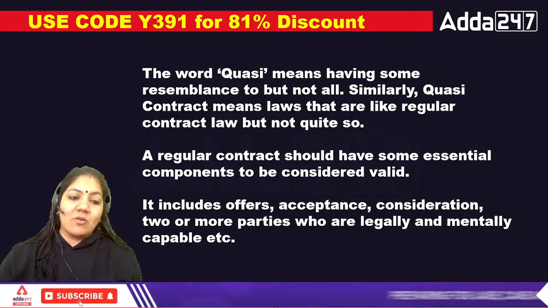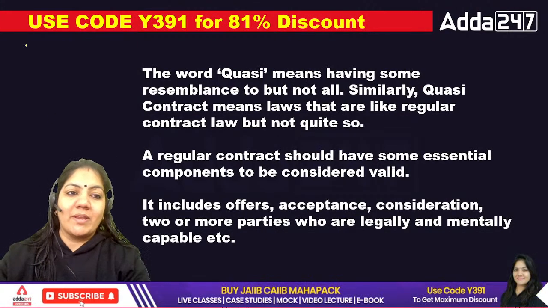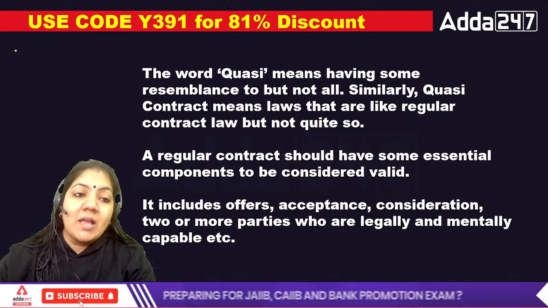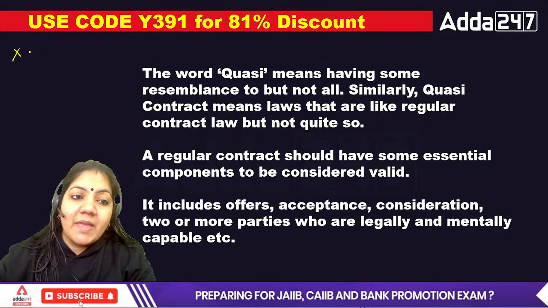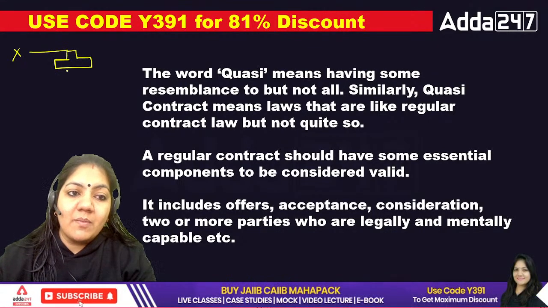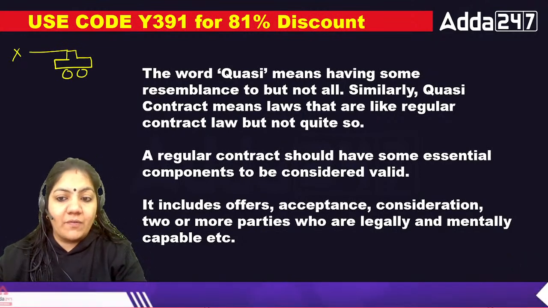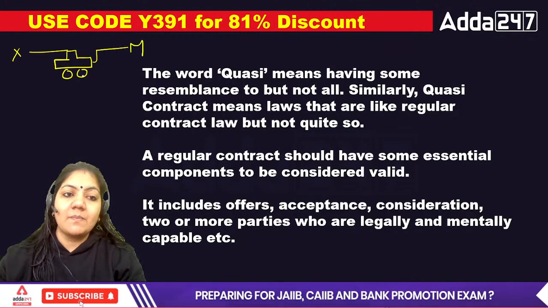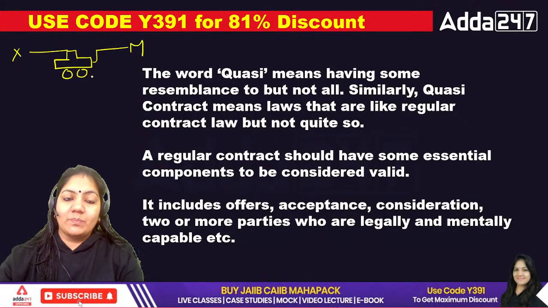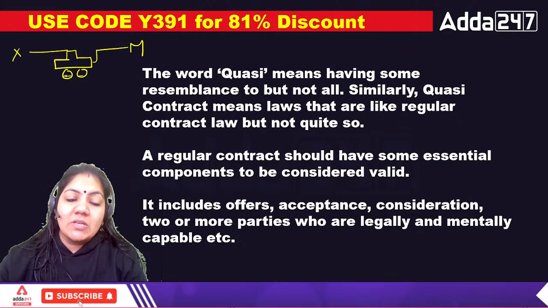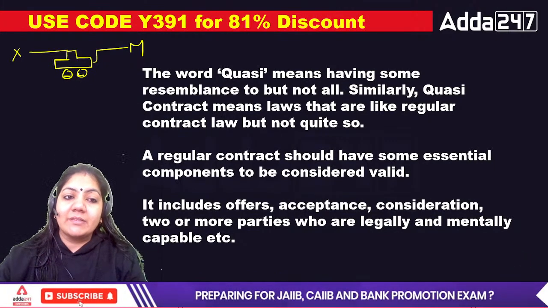I'm just giving you one example so that you can easily understand this. X person is there. X person wants to repair the car at the mechanic. This is the car of X person, and the mechanic is M. X says to M that the tire is punctured, so X wants to repair only the tire.